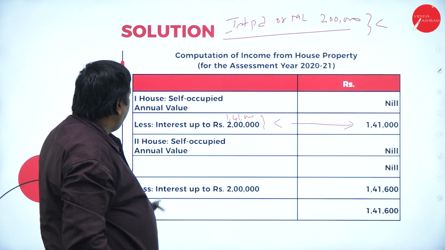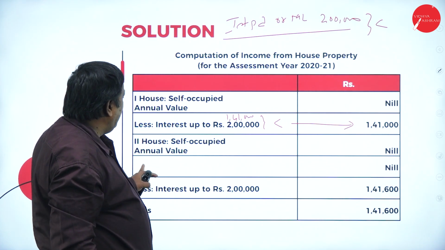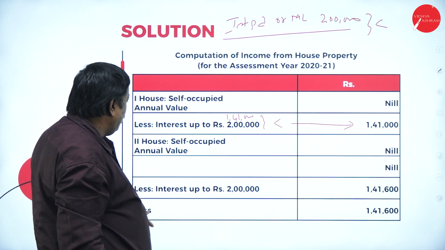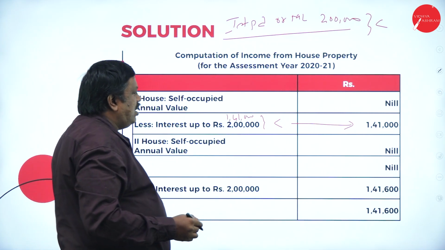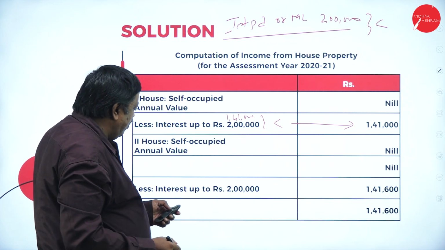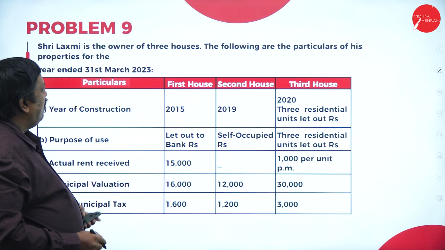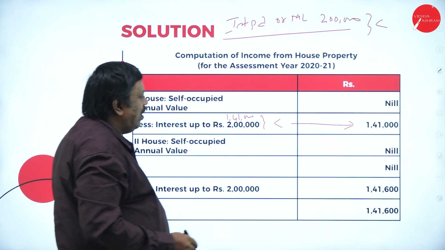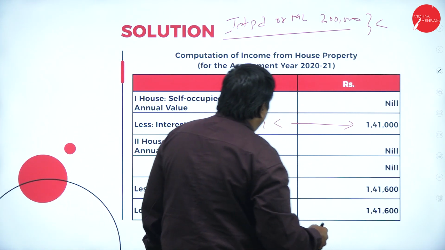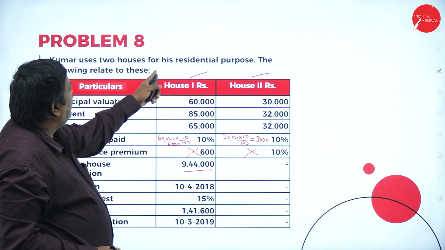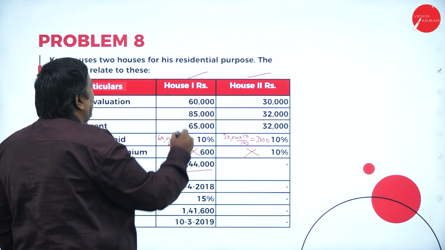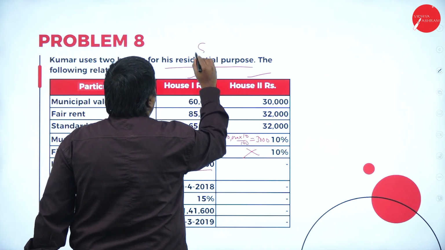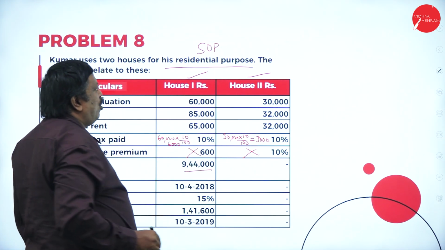Now next one, house 2, self-occupied annual value. If we consider house 2 also, 2 lakh or interest paid 1,41,000, whatever we have there will be considered for the calculation. So there is a loss of 1,41,600. Kumar uses 2 houses for his residential purpose, which means both the houses are self-occupied property here.